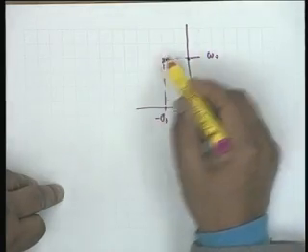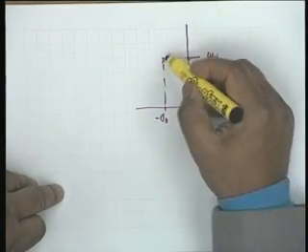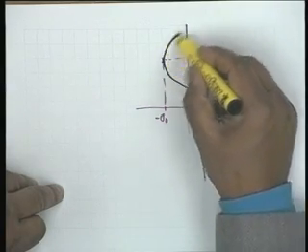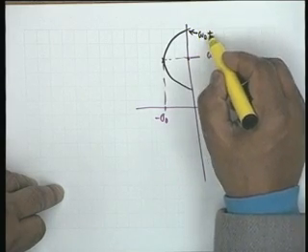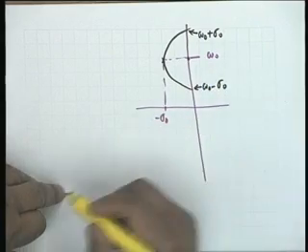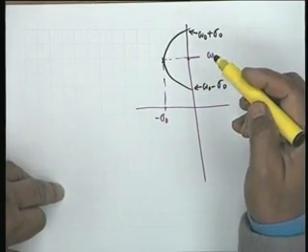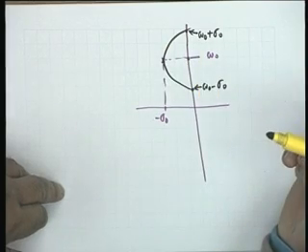That means this distance, if we draw a circle, let us do that. If we draw a circle, where do they intersect? This will be omega 0 plus sigma 0 and this would be omega 0 minus sigma 0. So you can find geometrically the two half delay points as this.